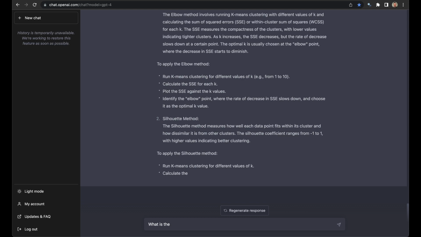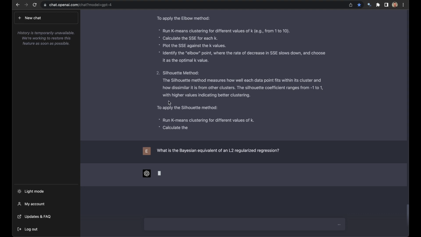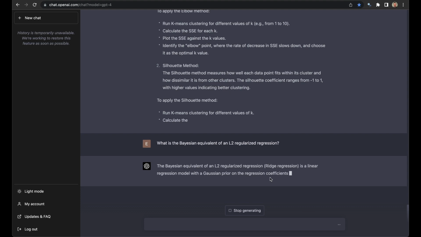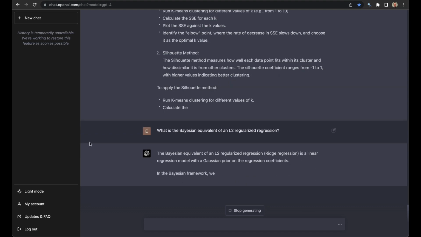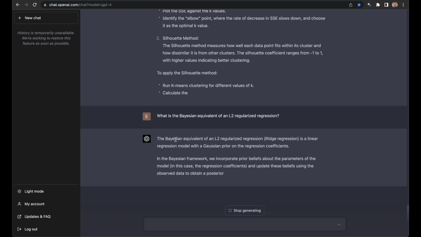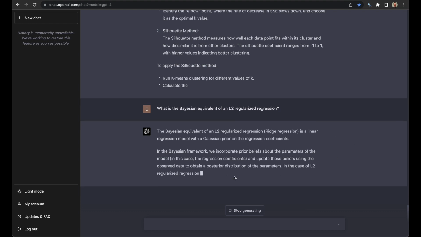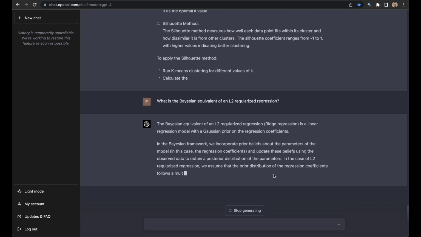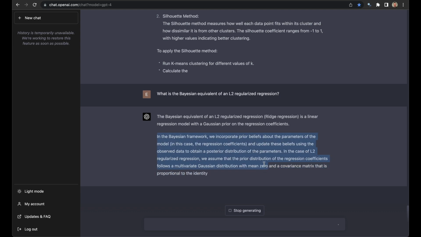Back to an L2, what is the Bayesian equivalent of an L2 regularized regression? Again, this is a super classic question, and you want them to say, let's see if ChatGPT can get it. You want them to say that it's equivalent to a normal prior centered on 0. Gaussian with mean 0. Okay, so it got it.